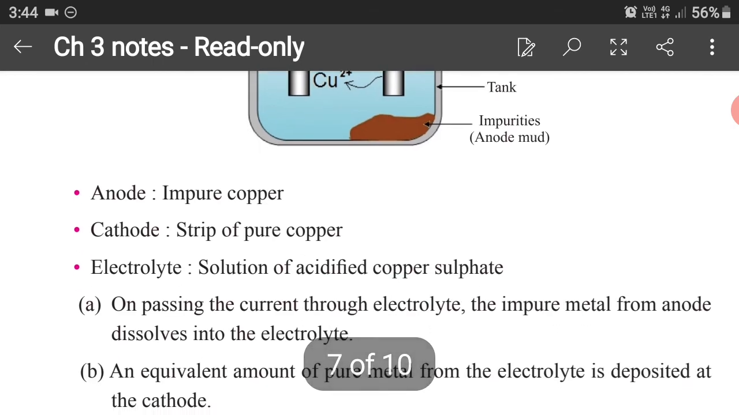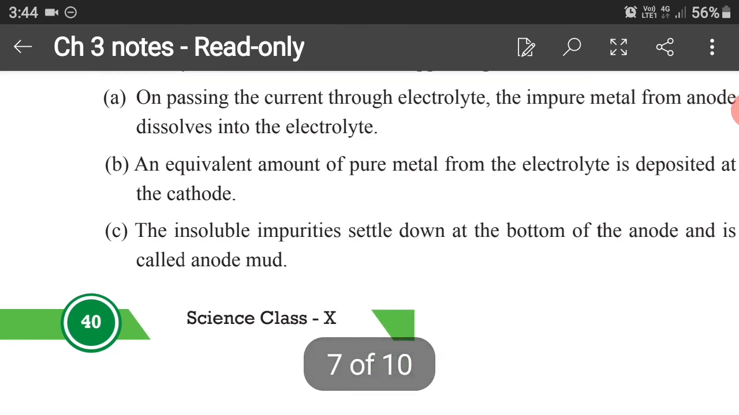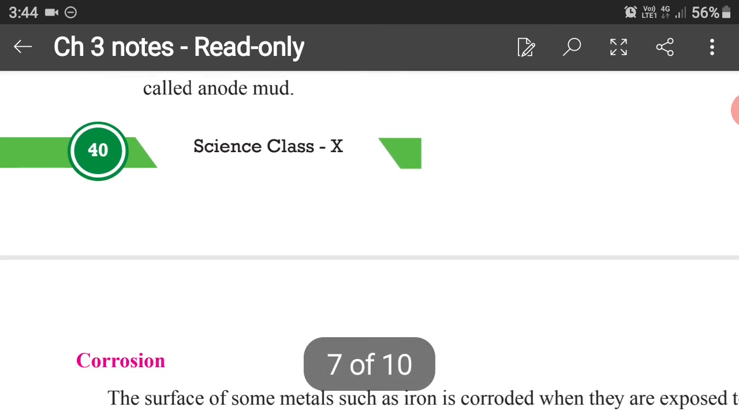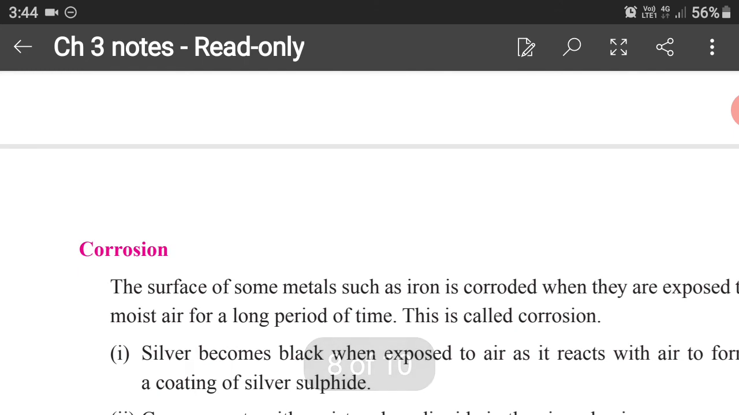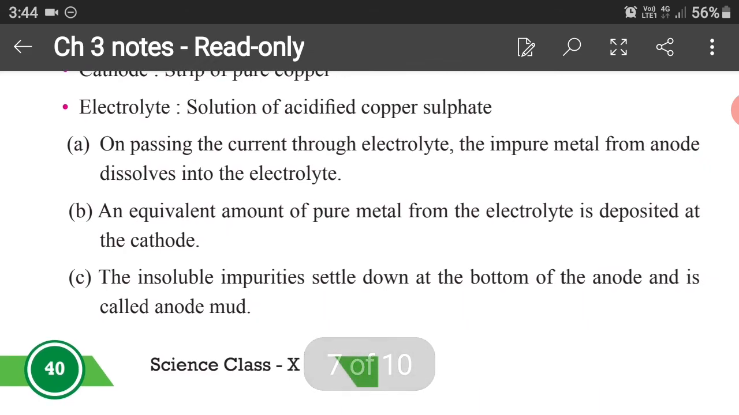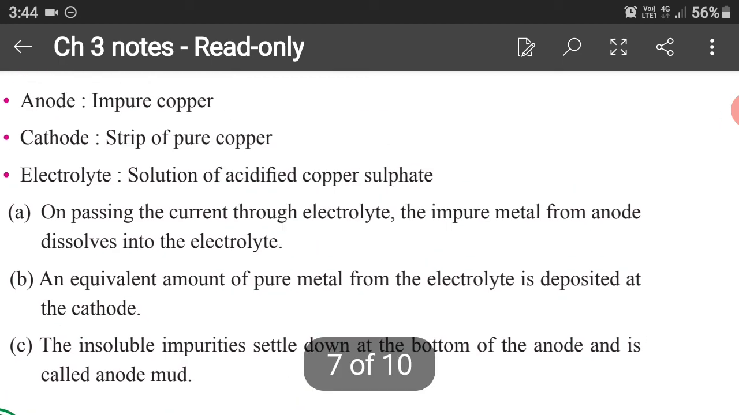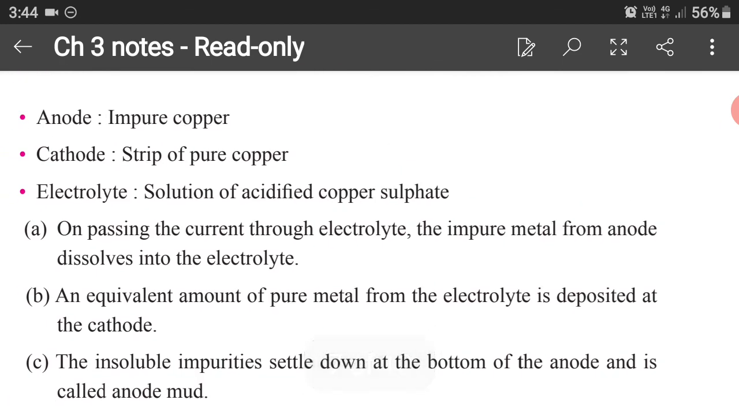Children, you need to remember that this process is not only for copper but can be used for zinc, iron, nickel, aluminium, and tin, which are given in your NCERT. So I hope you are very clear about this process. Please revise it thoroughly, using the combination of NCERT and the notes.